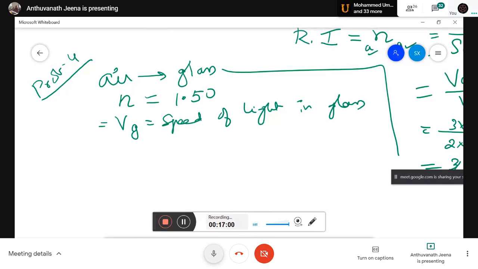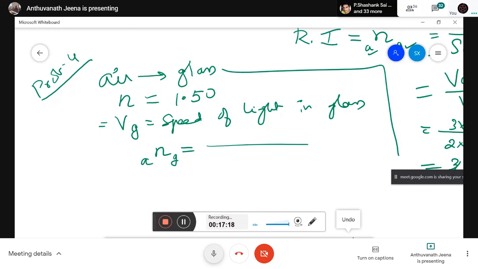Steps are important. Don't simply write the answer like in physics. Maybe the chemistry or biology teacher will accept it as correct. First write the medium, then substitute and multiply. You have to write the refractive index of glass with respect to air.